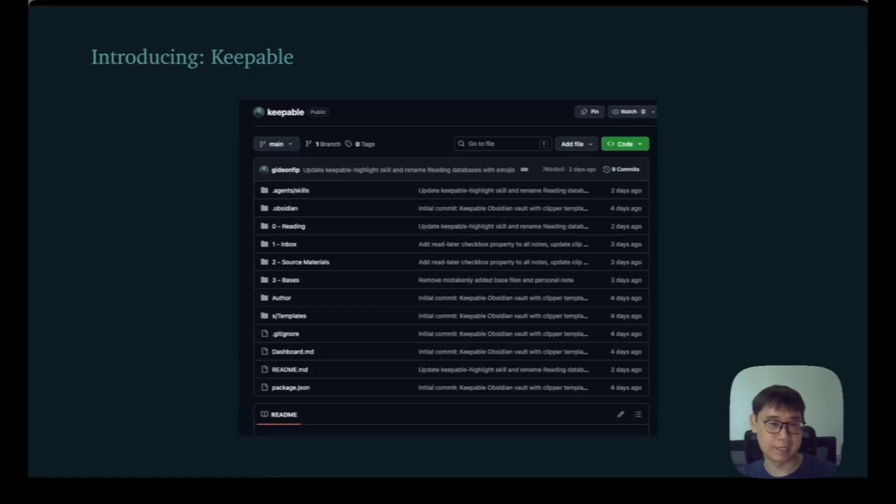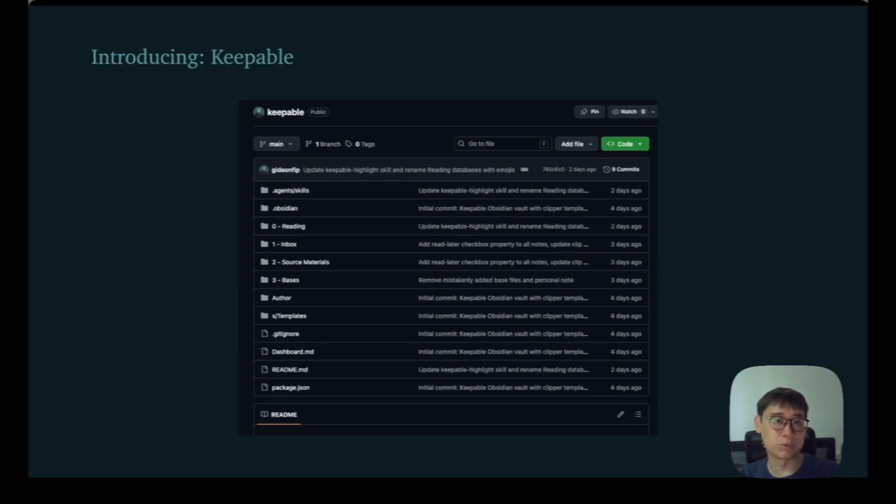And so that's why I built out Keepable. This is an Obsidian vault with certain configurations that I built out, with skills and plugins that I've installed, to build out this Save Now, Read Later clone of Readwise that is much cheaper, and I'm able to access all of it for free.